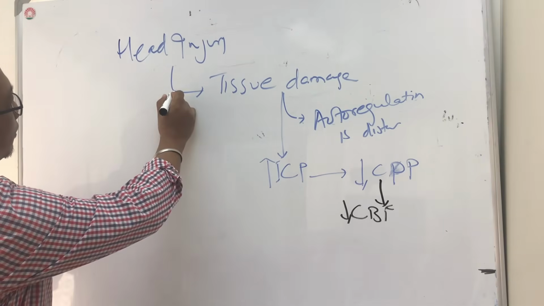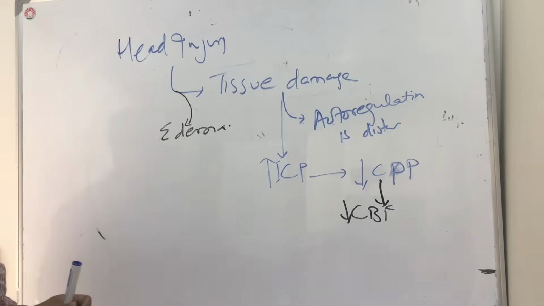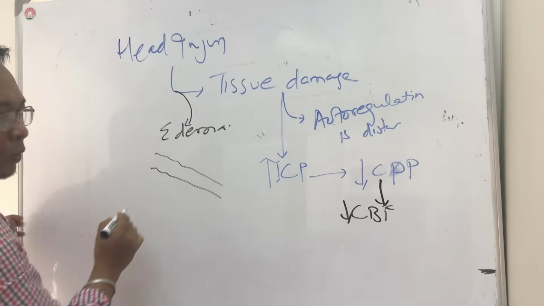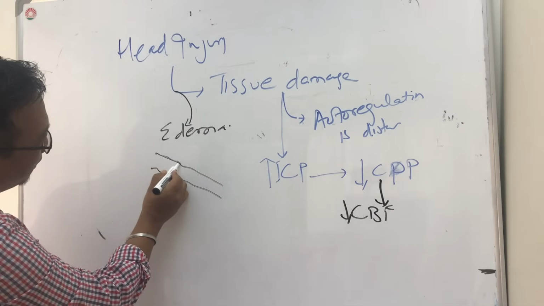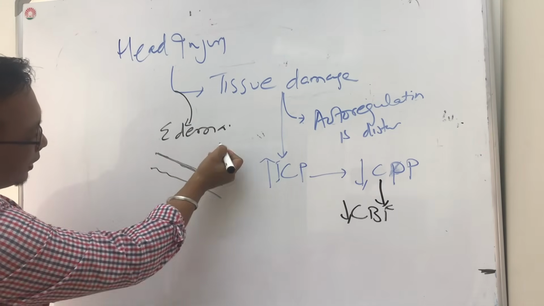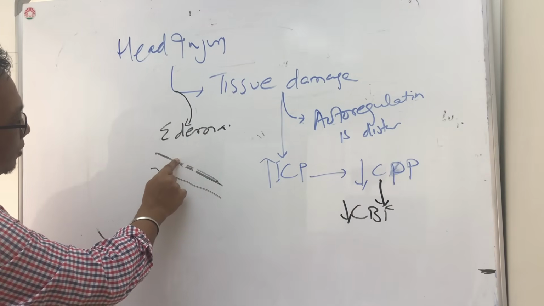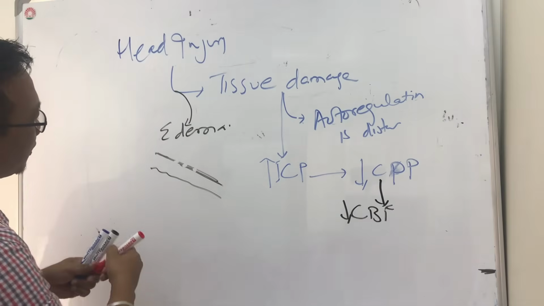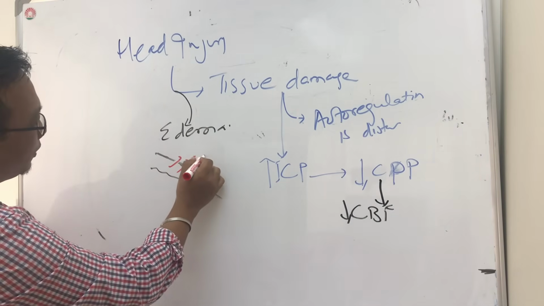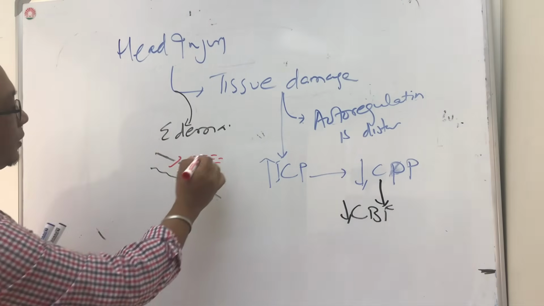Apart from tissue damage, what will happen? There will be edema. So how does the edema occur? We know there is a blood-brain barrier, because of the tight junctions of the endothelium, so blood cannot escape to the outside. Because of the destruction of the endothelium and the tight junctions, fluid is escaping outside and is collected here. So there is a collection of fluid resulting in edema.